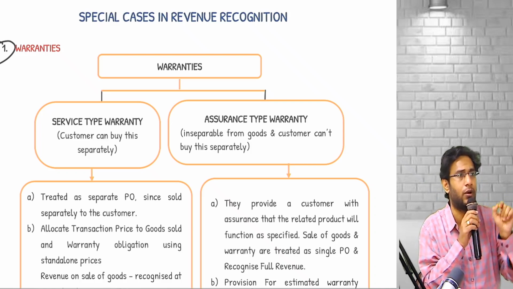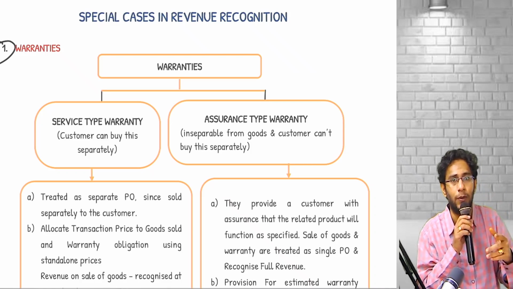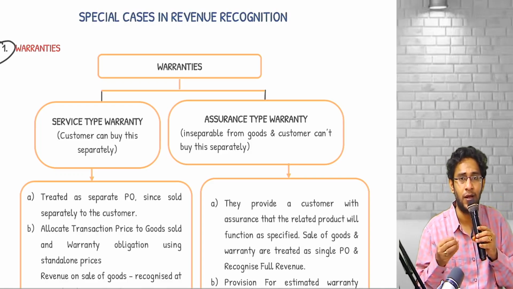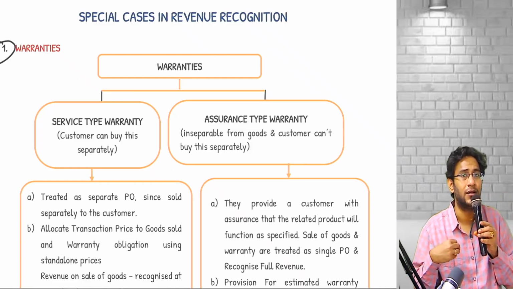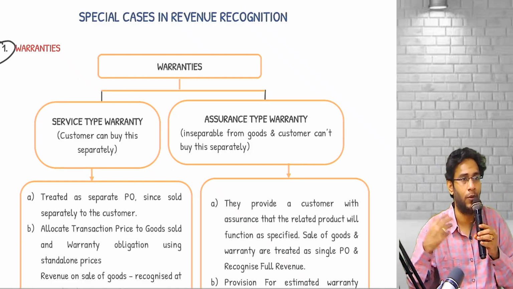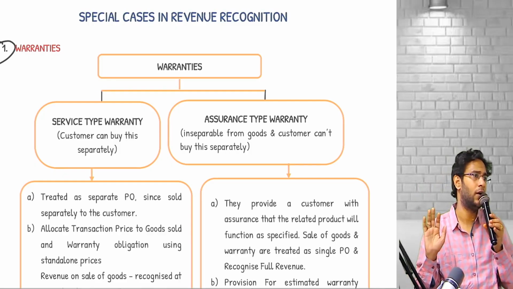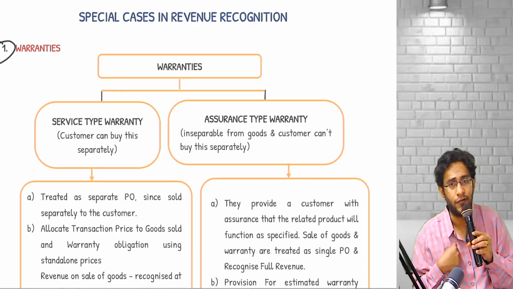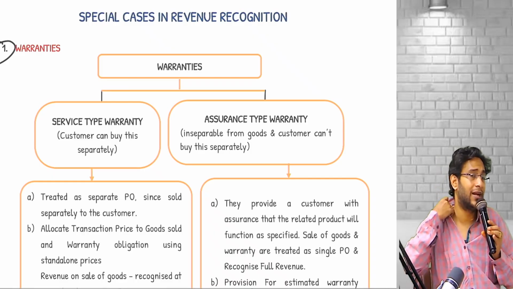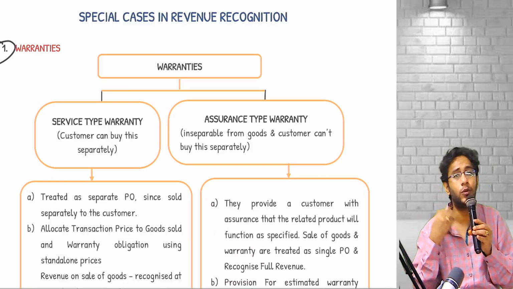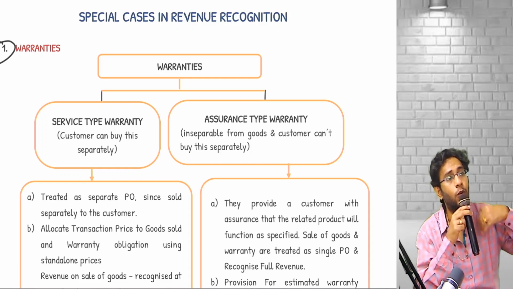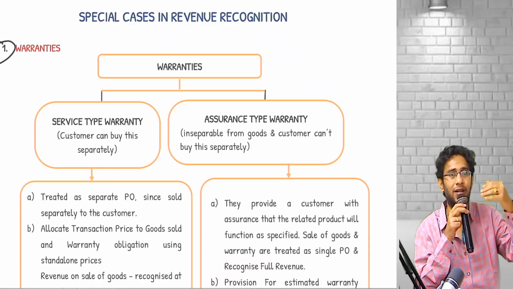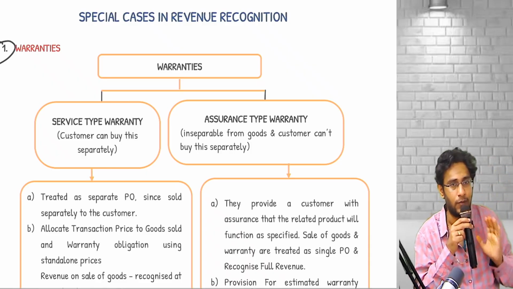Overall consideration, whatever you are receiving from the customer, should be allocated to both the POs in the ratio of standalone selling price. Sale of TV is a performance obligation which is satisfied at a point in time. The moment I deliver the TV and install it, khatam, over. I can happily recognize that portion of the revenue. Whereas today I received 40,000 rupees for providing him warranty for additional 4 years. That money relates to a service which is to be delivered to the customer over a period of time. So 40,000 rupees will be booked as revenue in second year, third year, fourth year, fifth year, over a period of time. Are you understanding, sir?